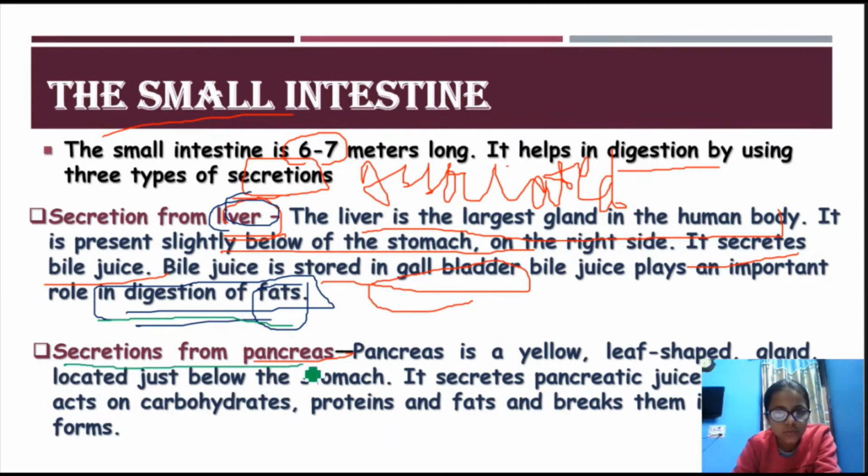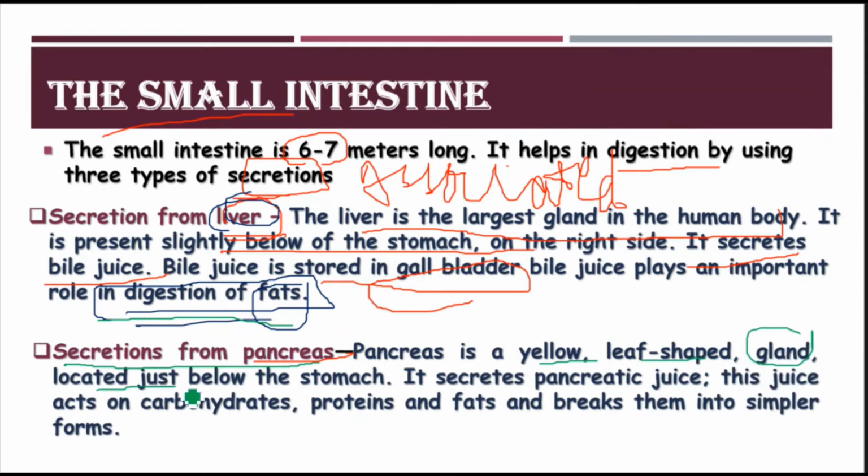So secretion from the pancreas. Pancreas is a yellow leaf-shaped gland and is located just below the stomach. It secretes the pancreatic juice. This juice acts on carbohydrates, proteins, and fats and breaks them into simpler forms.